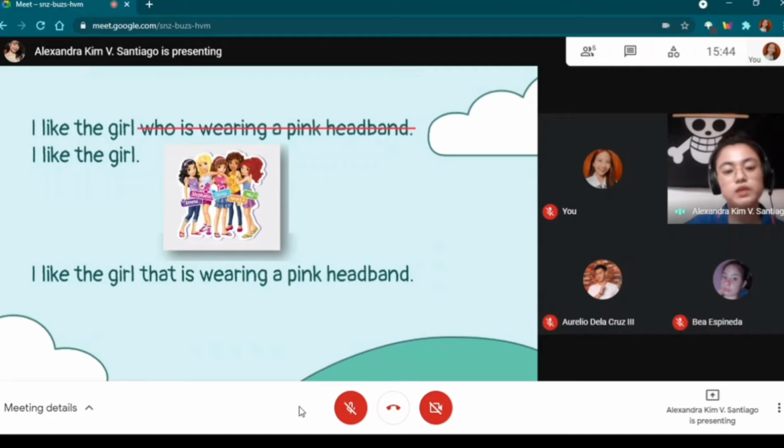What if we replace the word who with the word that? Do you think it is acceptable? Yes or no? Yes, ma'am. Very good. Always remember that in defining relative clauses, it is allowed to replace relative pronouns such as who, whom, and which with the word that in spoken English.